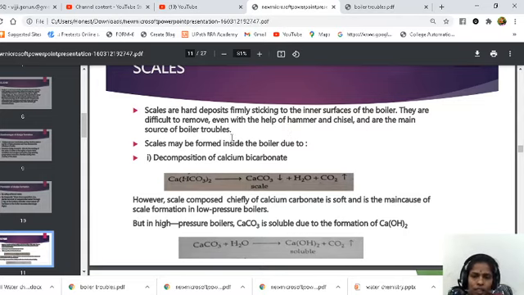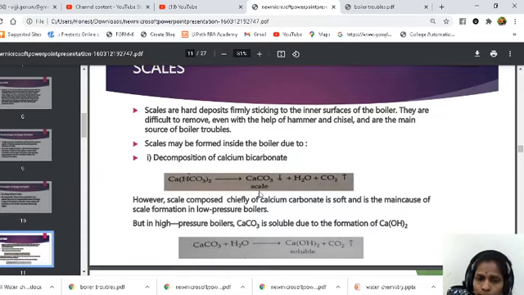troubles. Yes, so we can't remove the scales even by using a hammer, because these scales are very firmly sticking inside the boilers. Scales may be formed inside the boilers due to decomposition of calcium bicarbonate. So the main reason is the decomposition of calcium bicarbonate inside the boilers. This calcium bicarbonate decomposes to calcium carbonate, water and carbon dioxide. But this calcium carbonate is nothing but the scale.